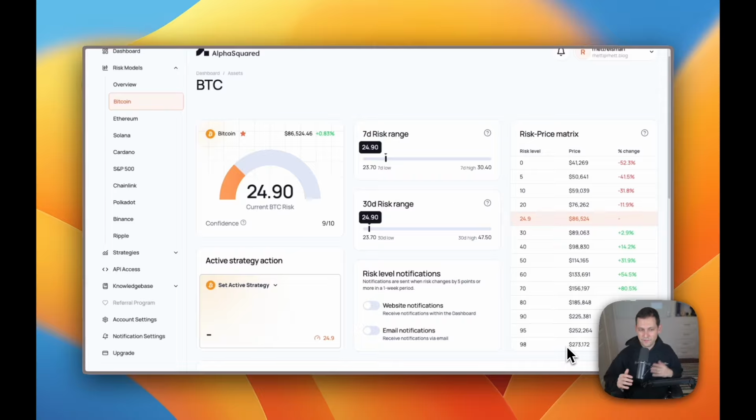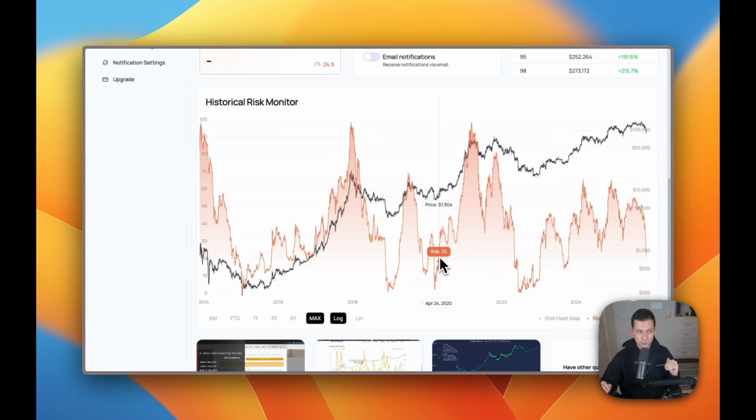crazy. And a lot of people, when they first see this, they're like, all right, that's great, but like, how often has 0 happened and how often has 100 happened? What's really cool here to solve that problem is this historical risk monitor.